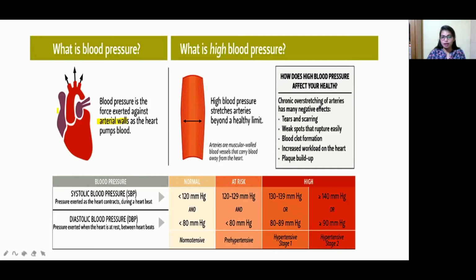The arterial wall. Blood has to be moved throughout our body, through the capillaries, to every organ, because every organ needs oxygen, right? That's why blood carries oxygen through the circulatory system. For that, pressure is needed, right? So the heart will be pumping, right?